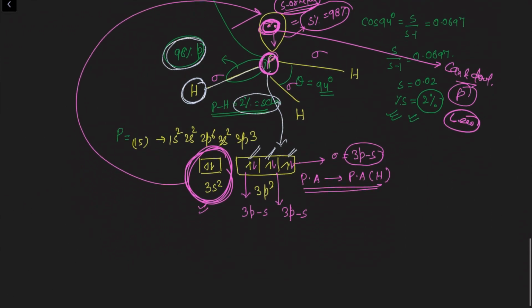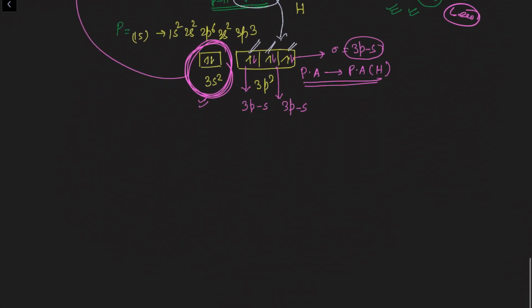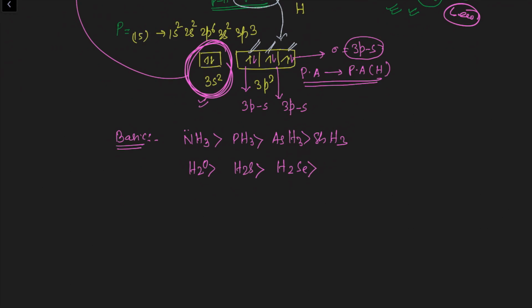So what is now the correct order for the basic strength? Based on this discussion, we can arrange these hydrides in increasing or decreasing order of basic strength. The correct order will be: ammonia is a stronger base than PH3, and it is a stronger base than AsH3 and SbH3. Same thing is there. Water is a stronger base than H2S, than H2Se, than H2Te.